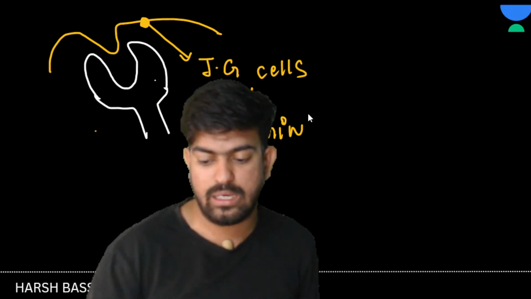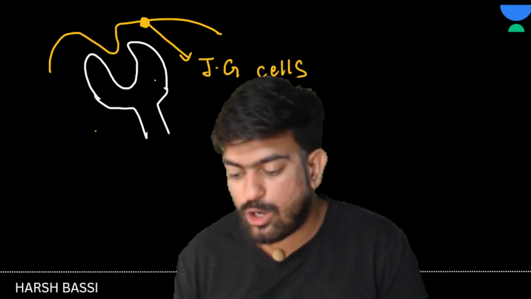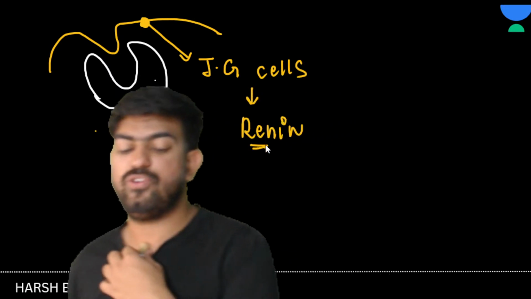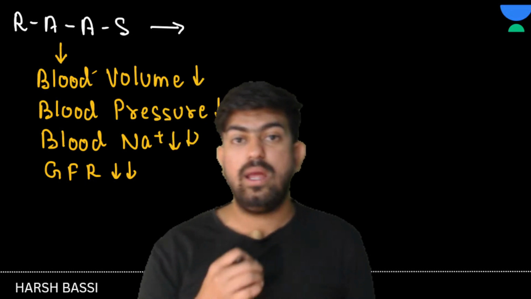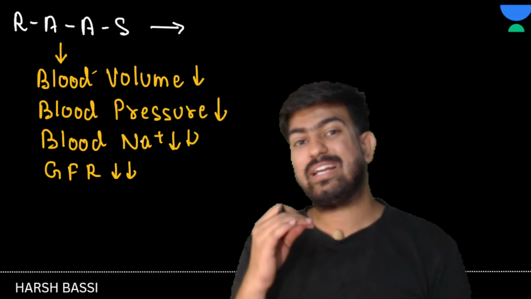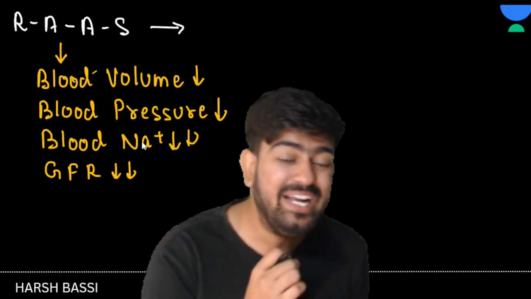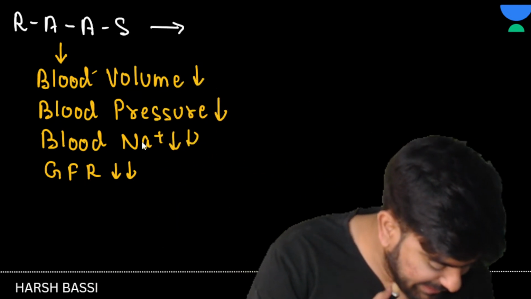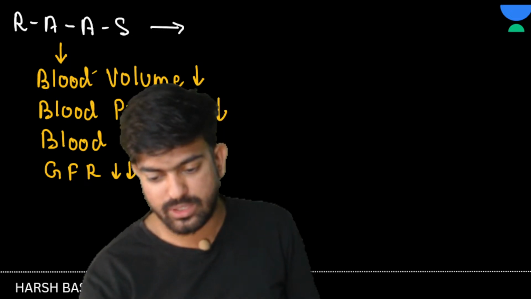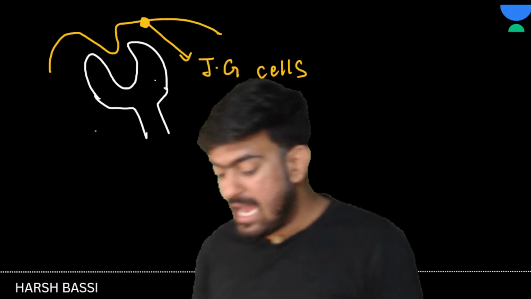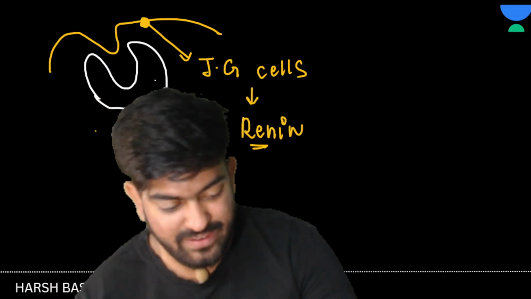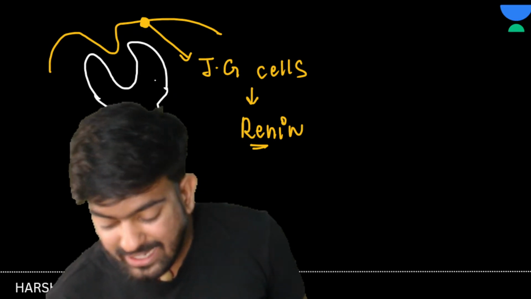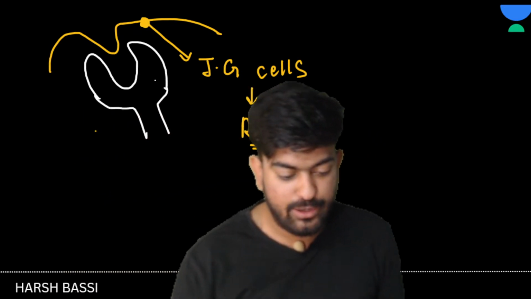Clear to everyone? Great. Now see here, this renin will be activated when? जब ब्लड वॉल्यूम कम होगा, ब्लड प्रेशर कम होगा और ब्लड का सोडियम लेवल कम होगा, then it will be activated, okay? Clear? Great. Now as soon as this renin is activated, what is this going to do? It is going to reverse all these things. क्या करेगा देखो? See here.